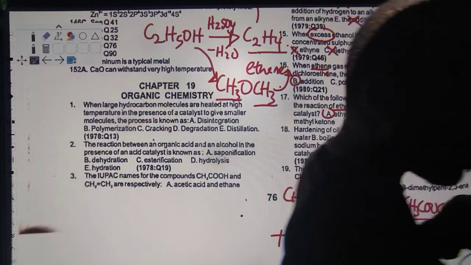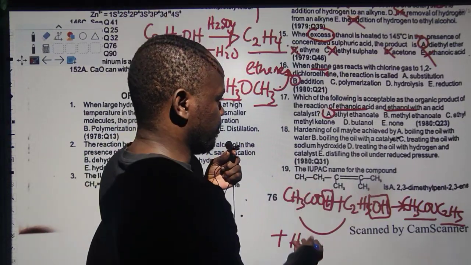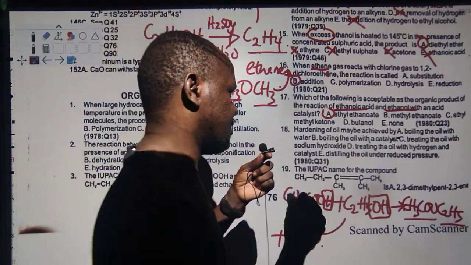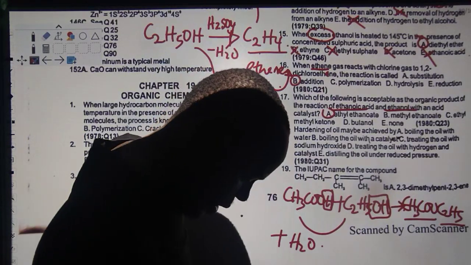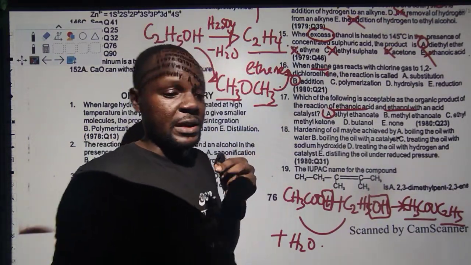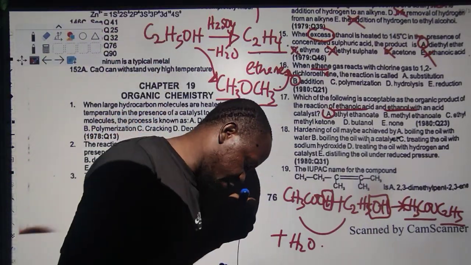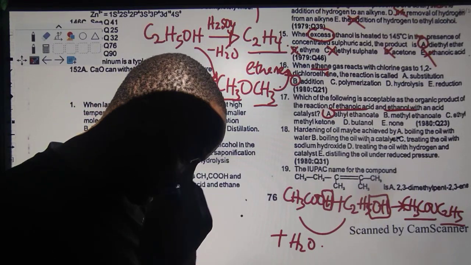The next question should be question 18. I've done this one before. Handling of oil may be achieved by dash. Now, this is what we call hydrogenation of oil, which we defined the other time. So I don't think we should have any issue with this as well. So when we hydrogenate oil, it simply means we are actually adding hydrogen to oil in the presence of catalysts.